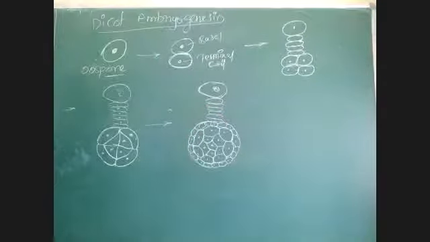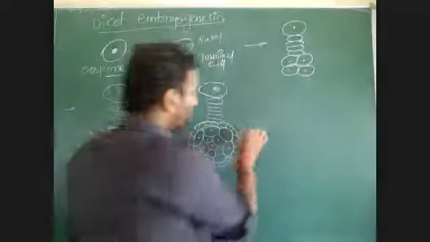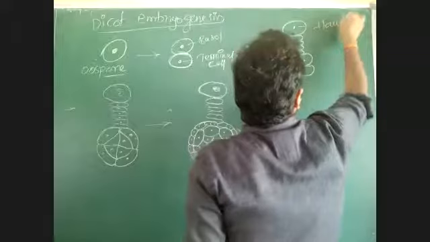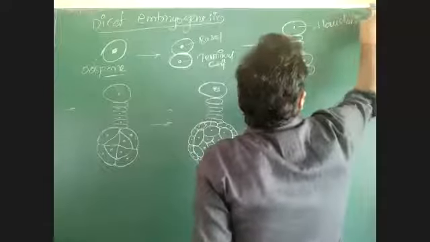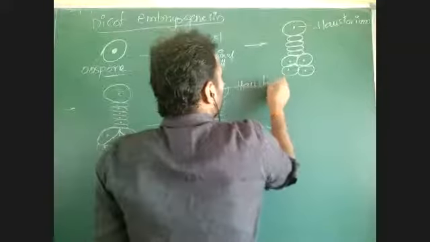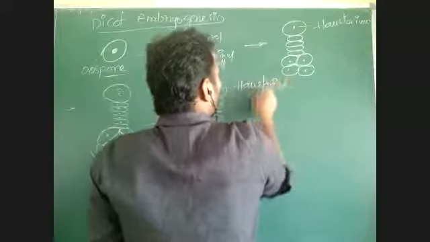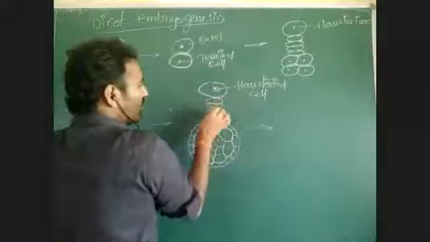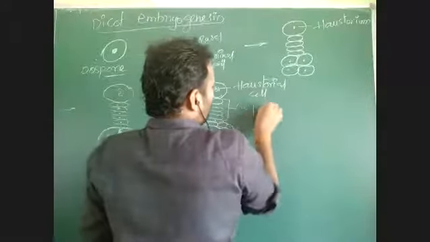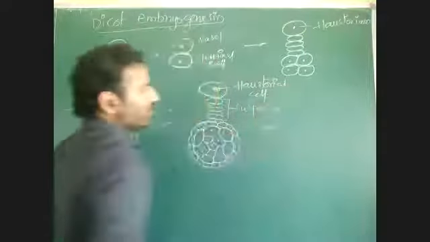Here, like this, there is formation of a globular-shaped embryo. This is called the haustorium, these are haustorial cells, and the cells present here are called suspensor cells.